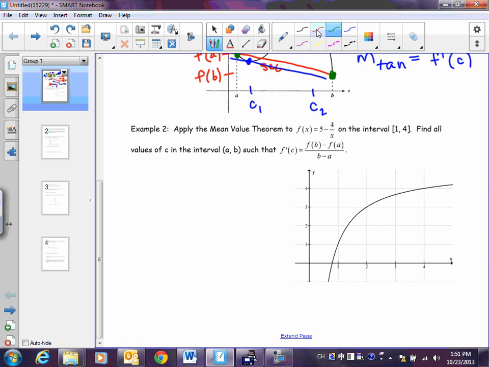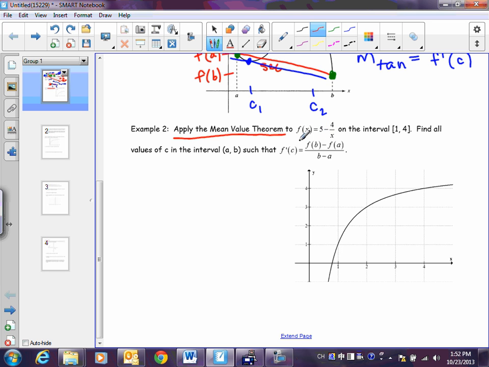All right. So example 2, it says apply the mean value theorem. This means that if you can find the answer just by using logic, great. You won't get the points unless you show mean value theorem. That's why there's all this space over here. And I say that because some of you are going to figure out what the answer is without really doing a whole lot of work. And that's good. That means you're going to know when you get the right answer.